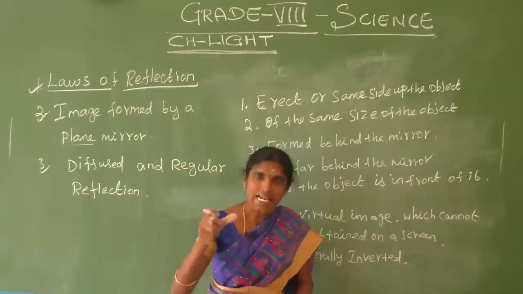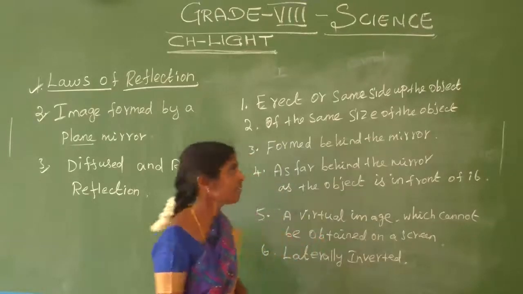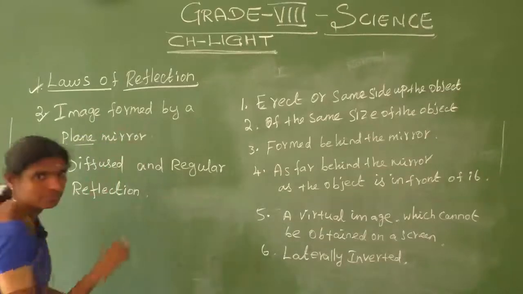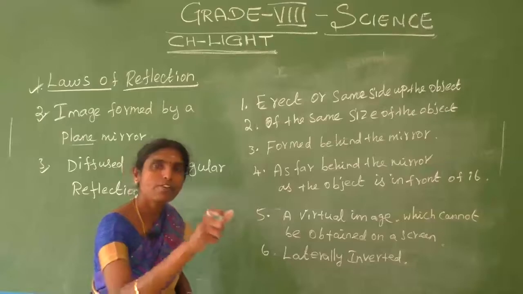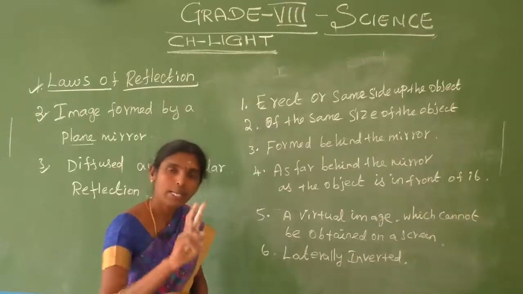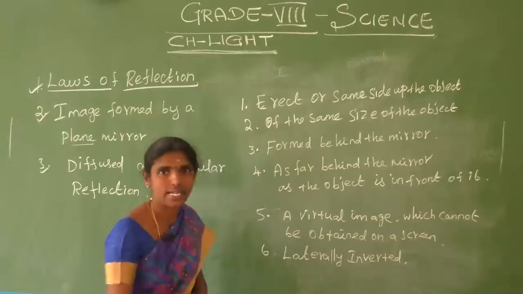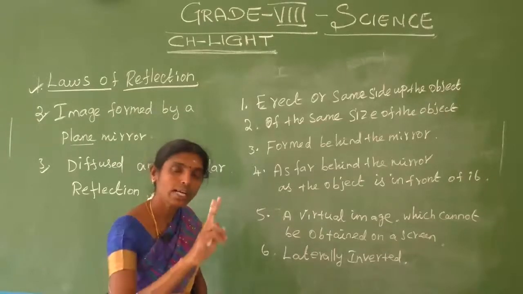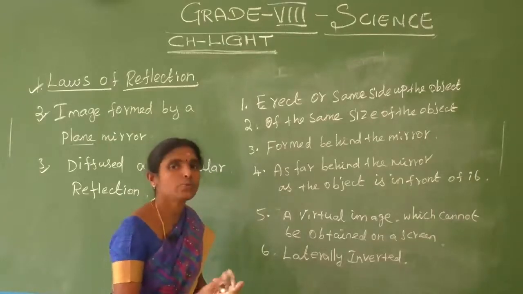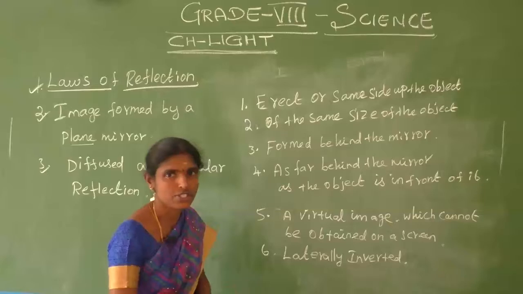What are the characteristics of a plane mirror? What is the first point? Which type of image is formed by a plane mirror? We know very well, two types of images are there. What are the two types? Virtual image and real image.